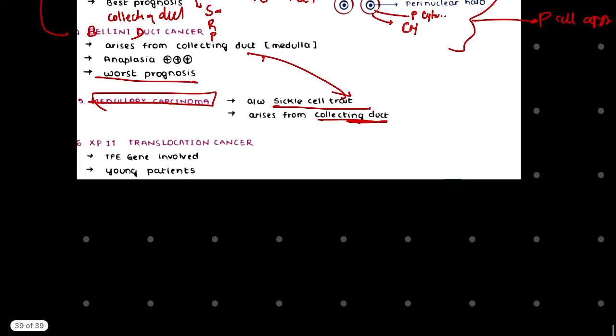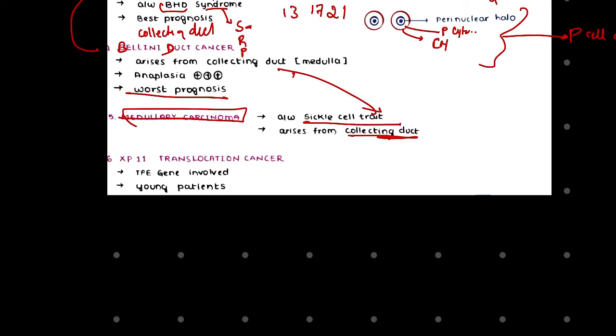So this was about medullary carcinoma. Similarly, XP11 translocation cancer, right? It is on the short arm of chromosome X11. There is involvement of the TFE gene found on the short arm of chromosome X11, and there will be involvement of young patients. But in the case of most RCC we find elderly patients.